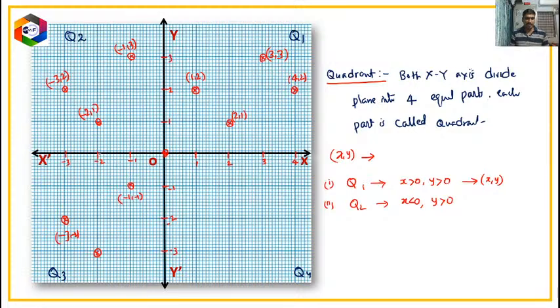Along the x direction -2 units, along the y direction -3 units. That means (-2, -3). I have denoted 3 points only. If you take more such points, for every such point in Q3, what you can observe is x is less than 0 and y is also less than 0.